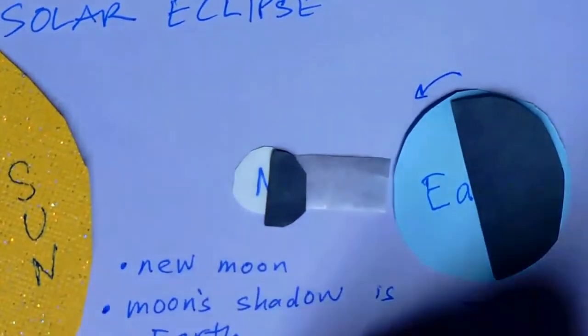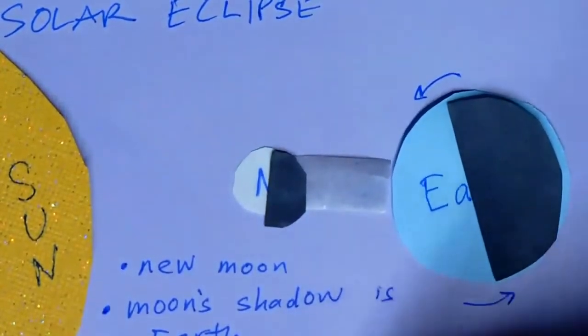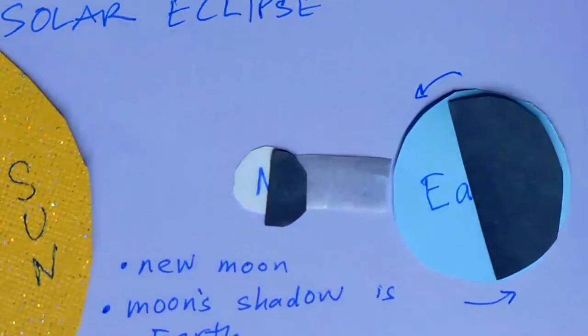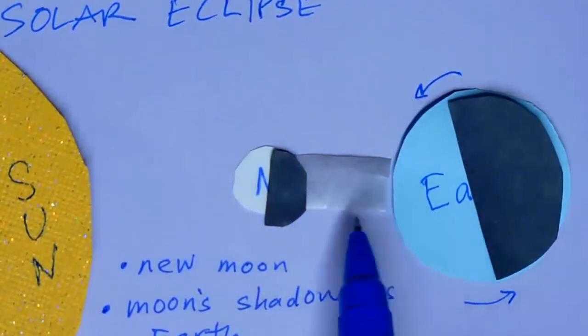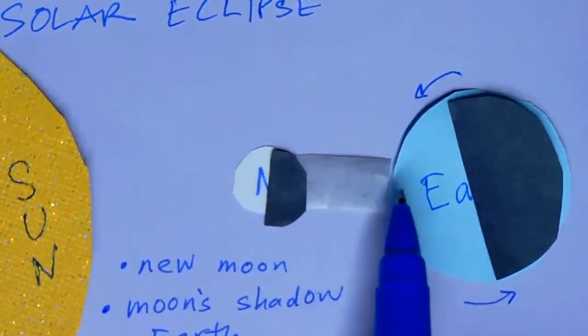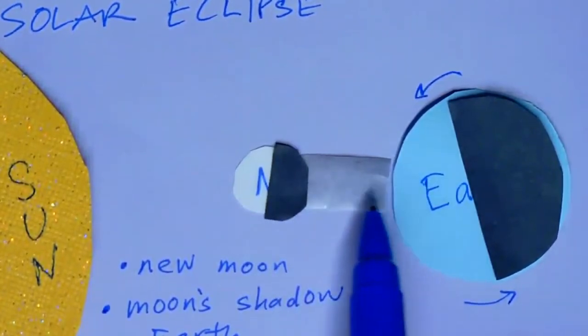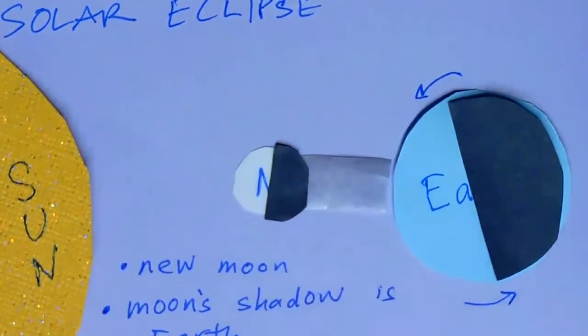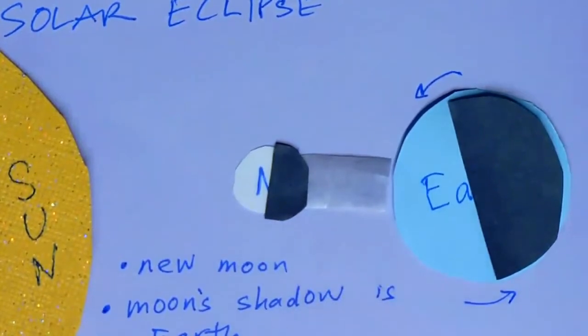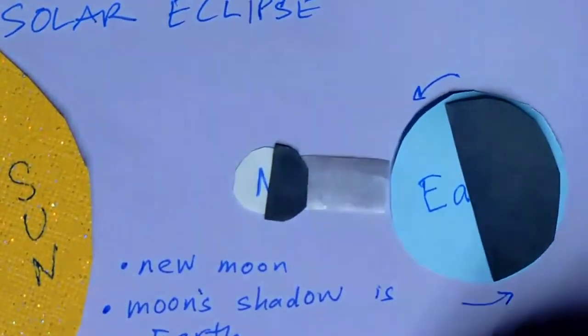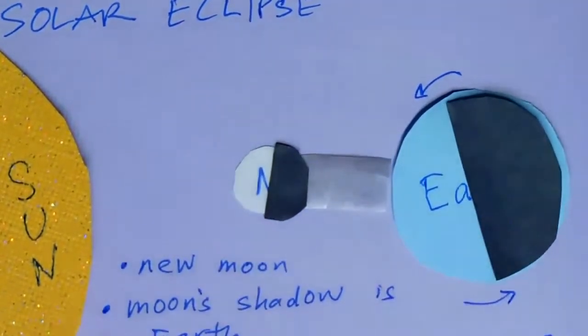And that's what makes it kind of rare, because most of the Earth is covered in water and only a relatively small section of the Earth is affected by the shadow. That's why these solar eclipses are rare. The last big one that we were able to see here in Washington was in 2017. So it happens in a new moon phase when the moon's shadow is on the Earth.